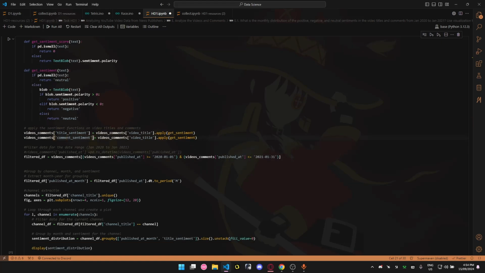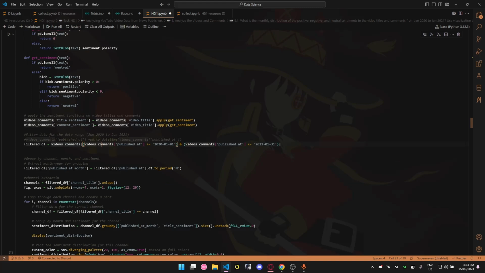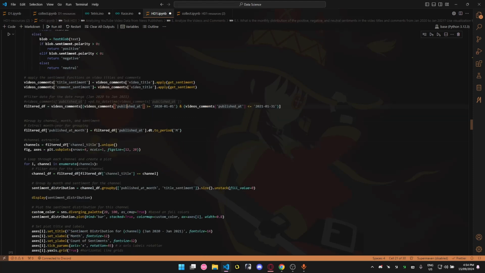Since I want to analyze from January 2020 to January 2021, I will apply a limit by filtering between January 2020 and January 2021. We can see the filtered data frame. I'll be taking just from January 2020 to January 2021.